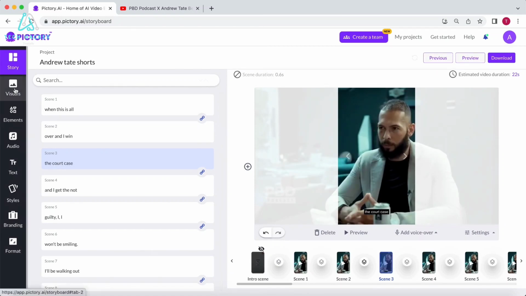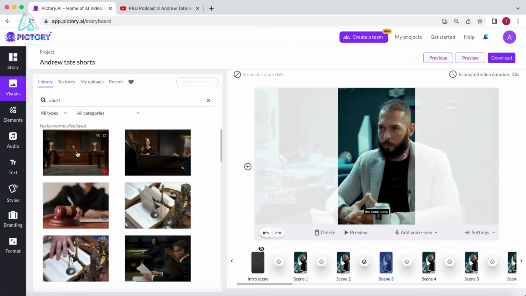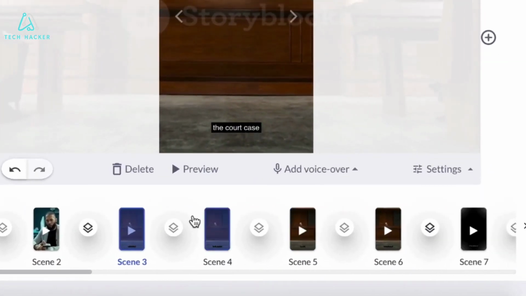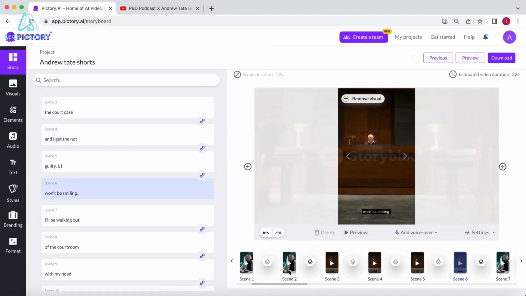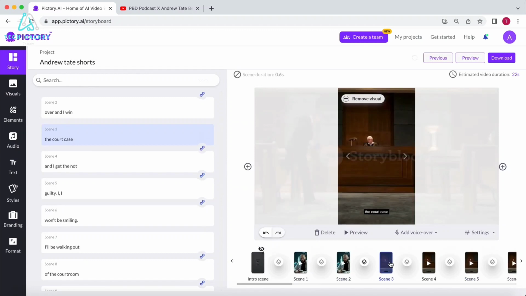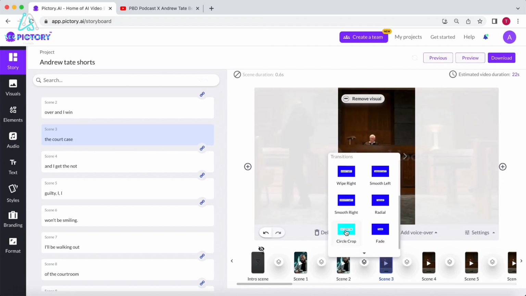Let me show you how to add B-roll footage. Go to the visual section and search for, in this case, the keyword corpse. Select the desired footage and you'll see that it replaces the standard footage in scenes 3, 4, 5, and 6 of the interview. Scene 2 still has the original footage, and scene 3 has the B-roll. You can add a transition between these two scenes to make the video more dynamic. Select Add Transition between the scenes and choose the one you like.